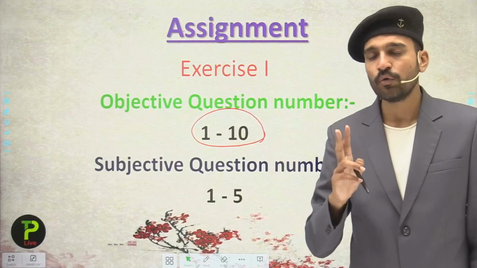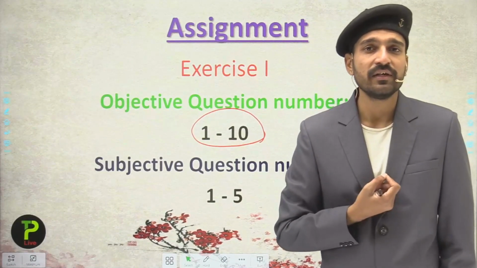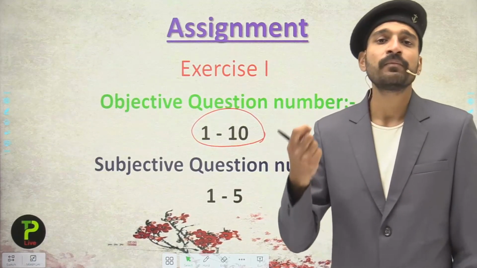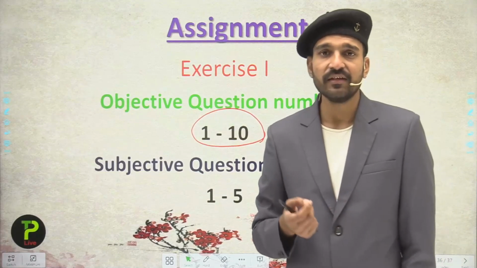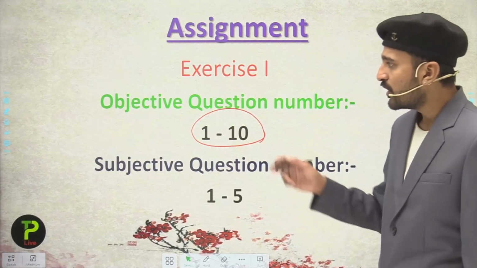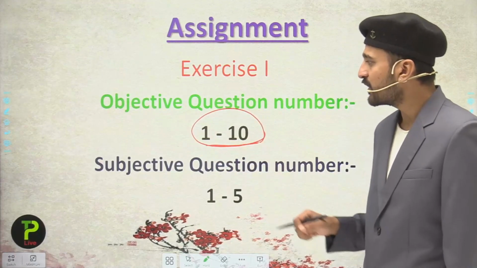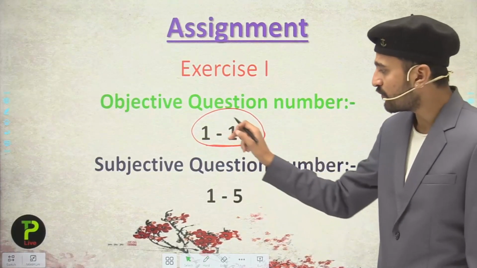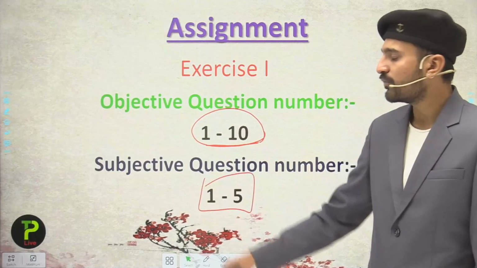In exercise number 2, these are important questions which are of the level that come in the examinations, while exercise 3 has those questions that have already come in examinations, just like the NSO examinations. So here you have to practice and solve all the questions present in the objective type questions of exercise number 1, that is from 1 to 10. In the subjective part you have to do question 1 to 5.